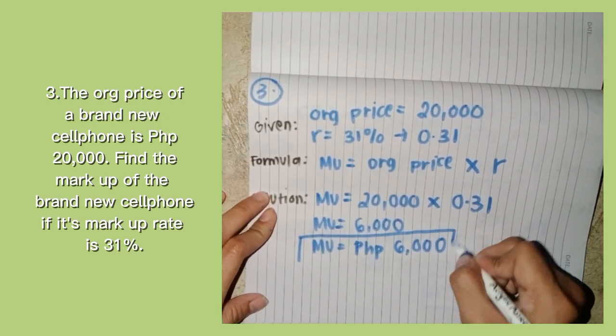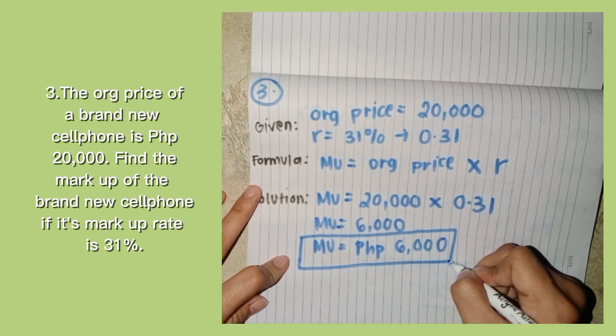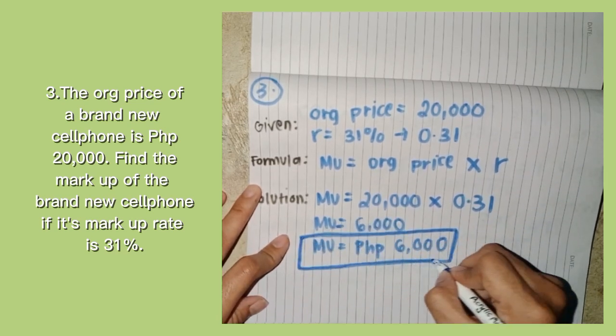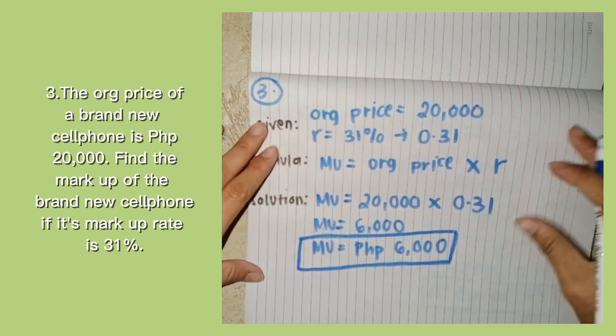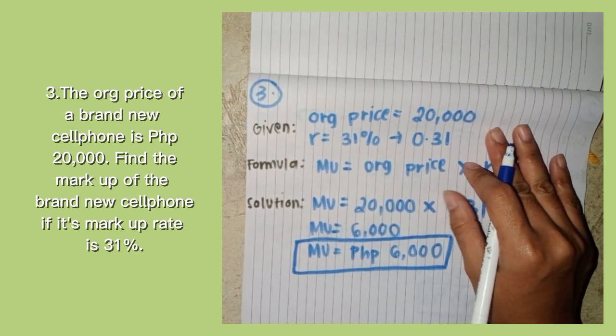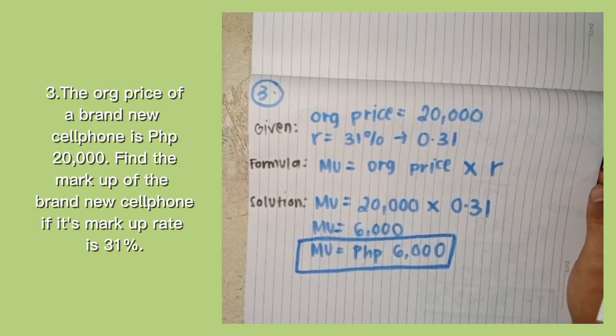So we are done with the activity for the markup. If you are perfect, 3 out of 3, then well done. Good job. So now I hope that you understand my topic here for markup. So let's proceed to the activities for markdown.